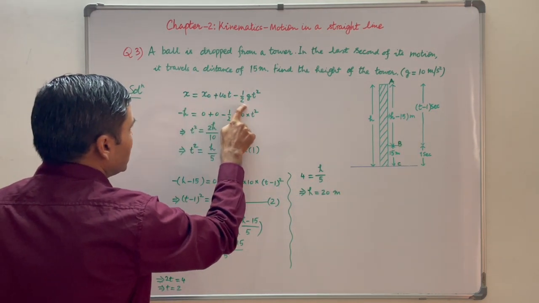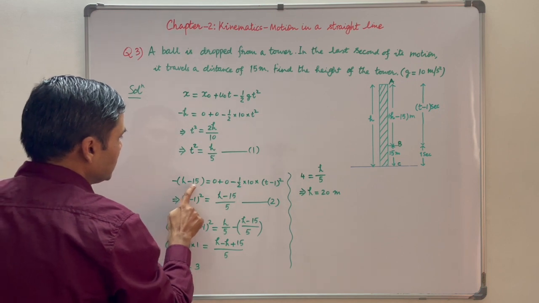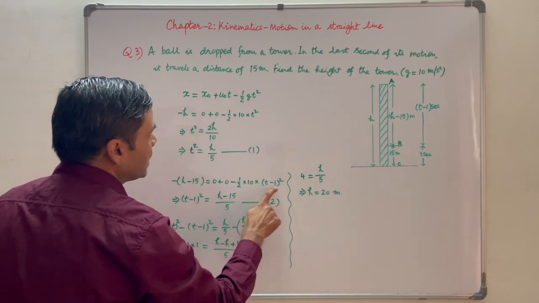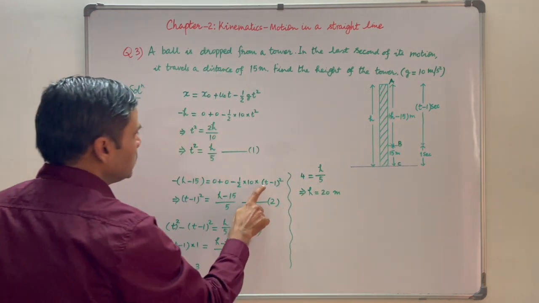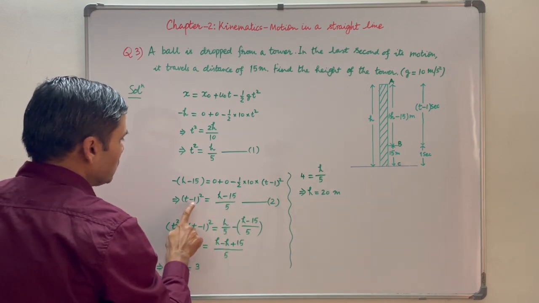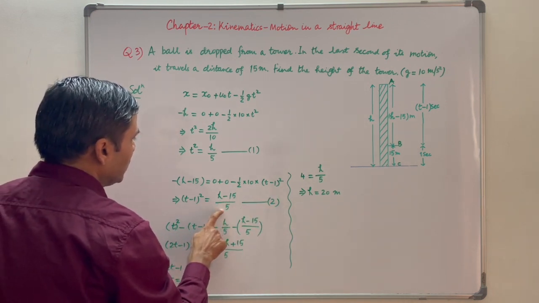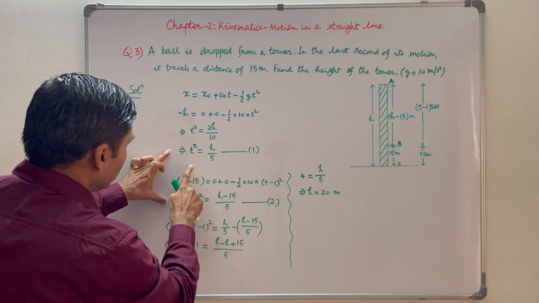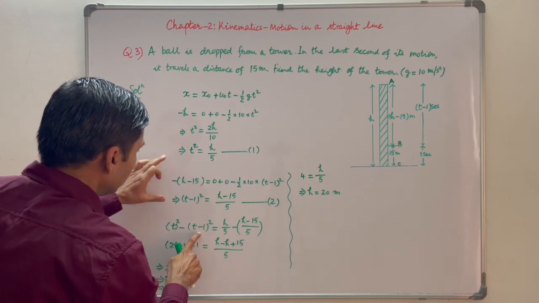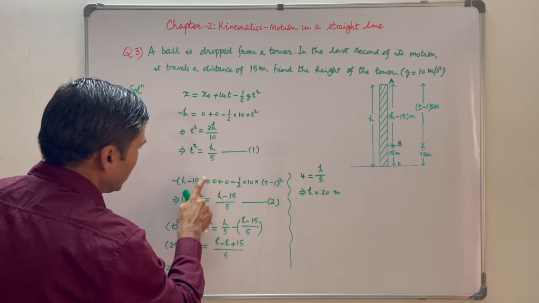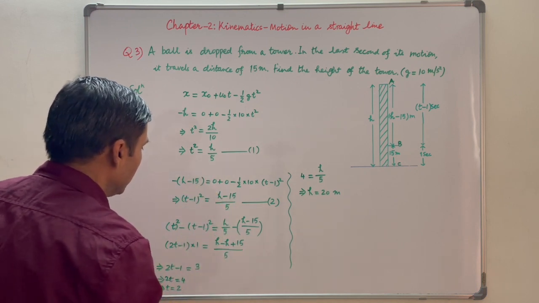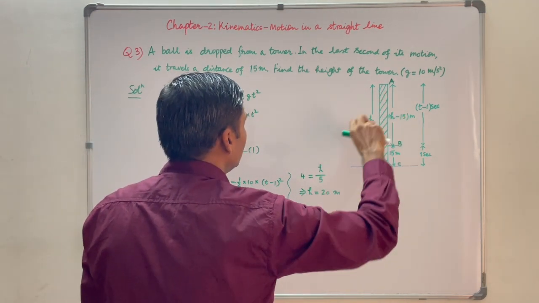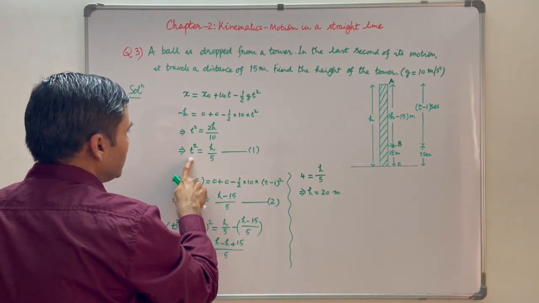Now consider section AB. Applying the same equation again, minus h minus 15 is equal to 0 plus 0 minus 1 by 2 g into time, which is t minus 1 second for section AB. So t minus 1 whole square is equal to h minus 15 upon 5. Now subtracting equation 2 from equation 1, it will be t square minus t minus 1 whole square is equal to h upon 5 minus h minus 15 upon 5. So t comes out to be 2 seconds, which means the total time of journey is 2 seconds. Put t is equal to 2 in this equation.